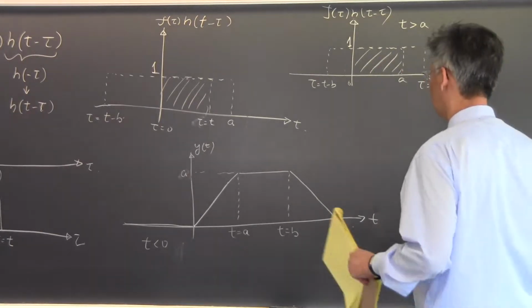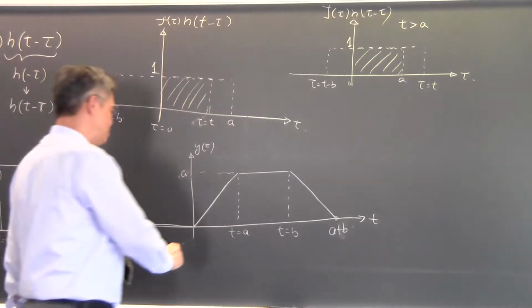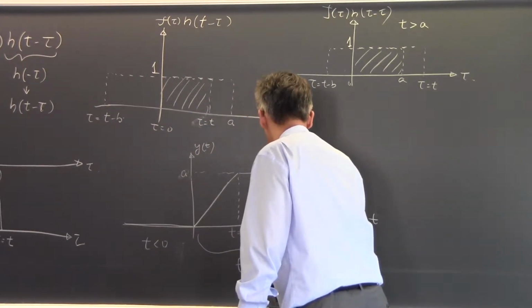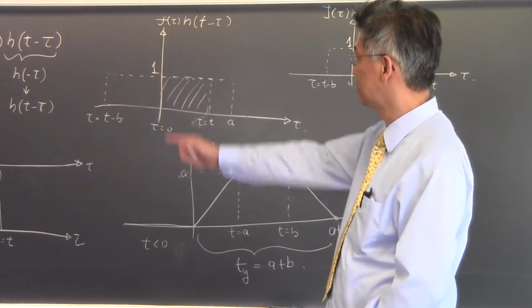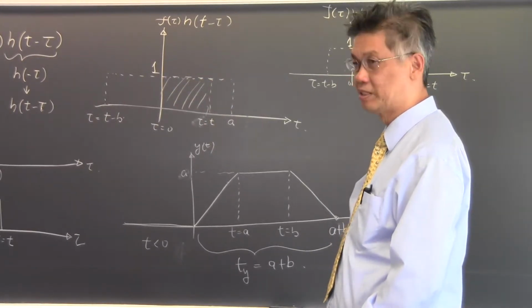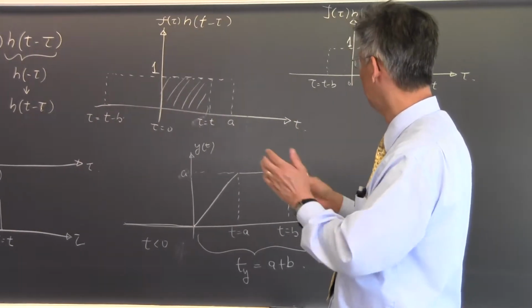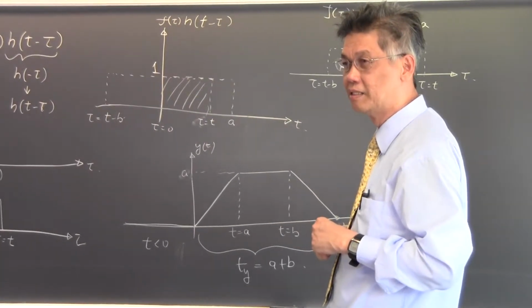Another fact that you should know about convolution is that irrespective of the shape, this thing can be complicated in shape, this can be complicated in shape. If the duration of this is A, and the duration of the second one is B, the duration of Y is always A plus B. Okay, duration of Y is always equal to A plus B. Can you see this pictorially? It doesn't matter what the shape of f of t or h of t should be. If one has duration A, and the other has duration B, after convolving them, the duration is always A plus B.